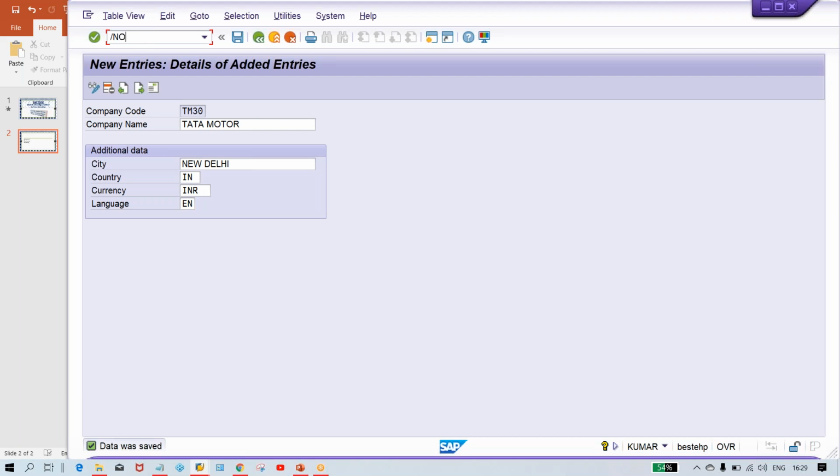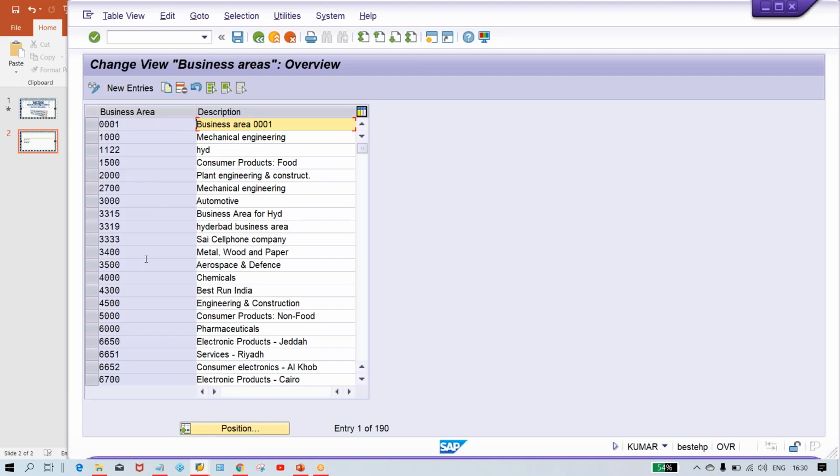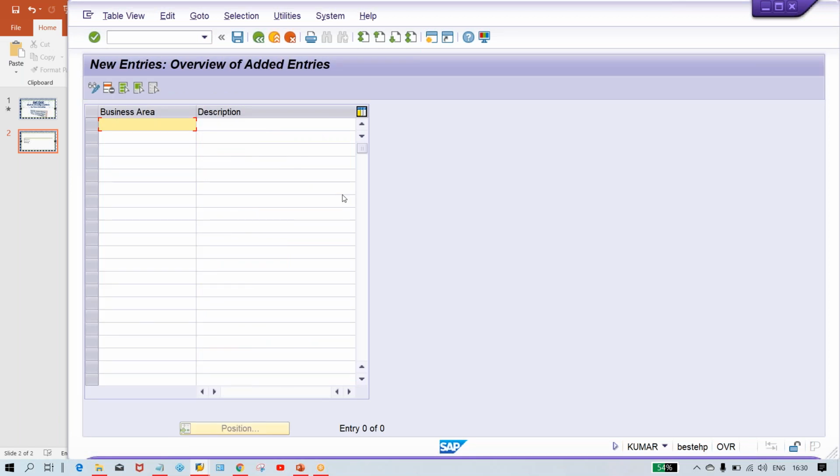Now the next one is OX03, and if you have any business area, you can define your business area. Let's suppose G123, manufacturing business area, and let's suppose I'm giving a different code, P124. Any code can be given, guys. Just save it. So what we have done is defined our company, our company code, and our business area.